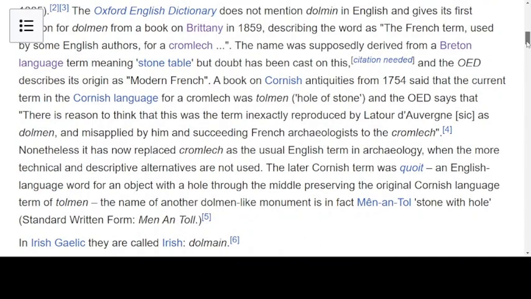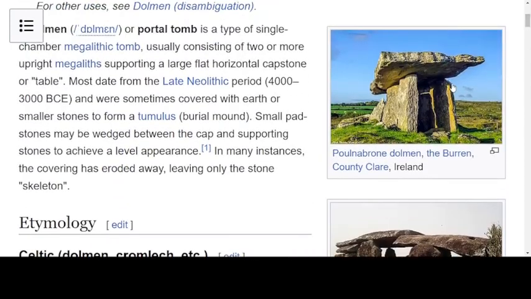It says here, the name was supposedly derived from a Breton language term meaning stone table, but doubt has been cast on this. Okay, so there is doubt, but could it mean stone table? Let's go back to the picture. So if we're now thinking stone table, who would need a table this big? I'm kind of saying it in a bit of a humorous way, but also, you could say it's quite serious as well, to get to the truth of these dolmens. What if it does mean stone table?